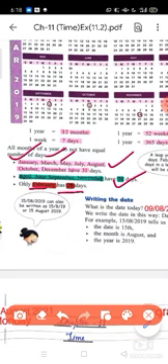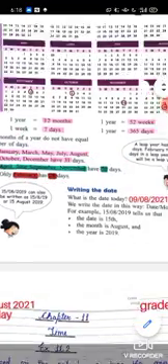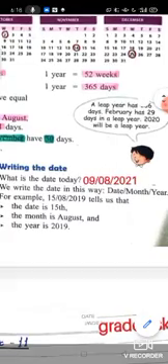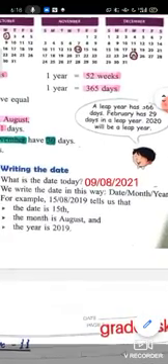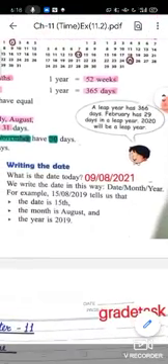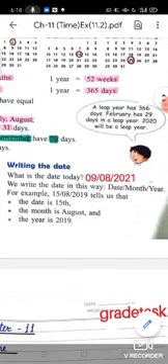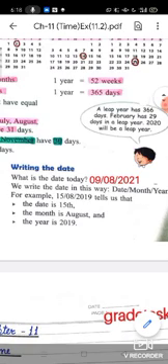So the next topic is writing a date. How to write a date? What is the date today? That is 9th of August 2021. So how can we write the date? Firstly date, then month, then year. This is the way we write the date.